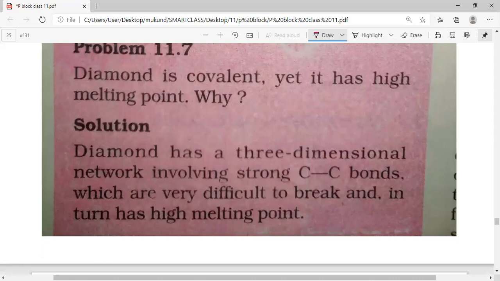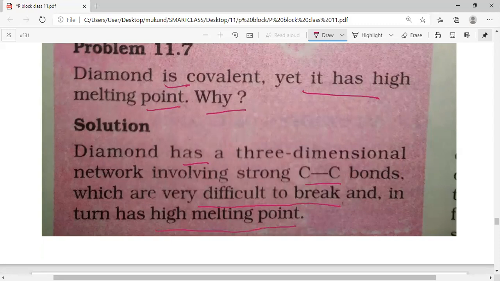Then we have a question. Diamond is covalent, yet it has high melting point, and what is the reason? Diamond has a three-dimensional network involving strong carbon-carbon bonds, which are very difficult to break, and in turn has a high melting point.